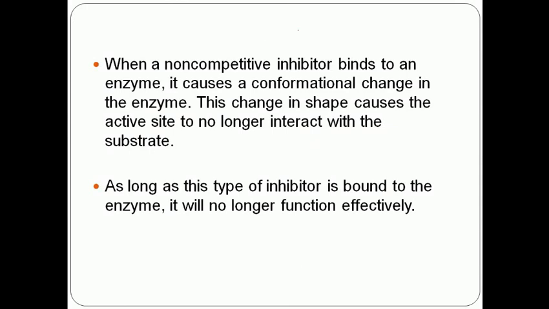Non-competitive inhibitors cause conformational changes. They modify the active site of the enzyme, and because the active site becomes distorted or denatured, the substrate is not able to bind to that active site and the enzyme becomes inactive.